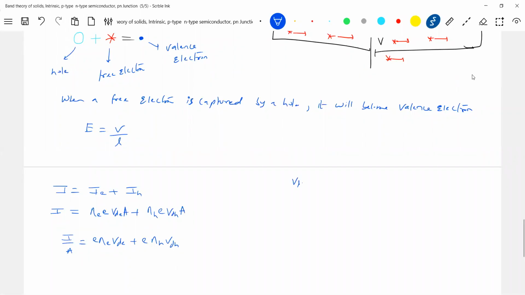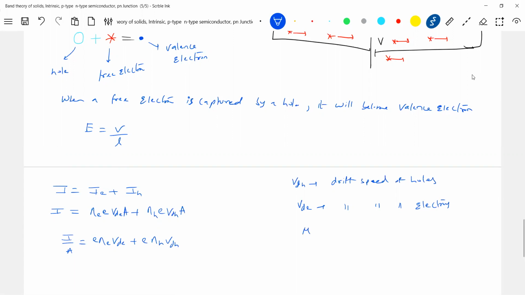I think I can write it here. What is vdh? The speed of holes. What is vde? The speed of free electrons. So it is understood because free electrons only, that is.